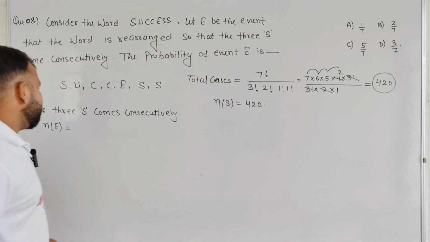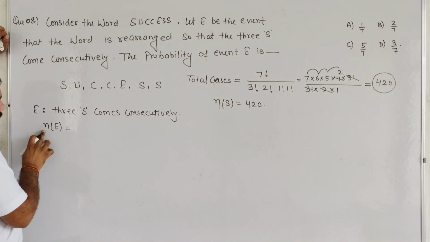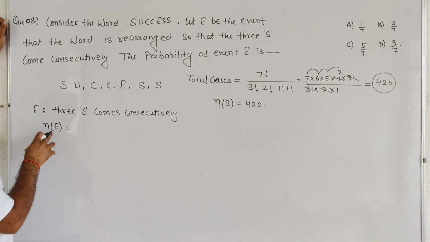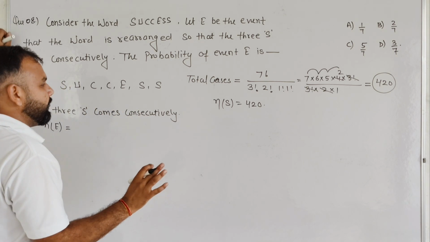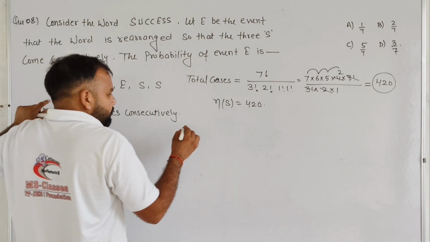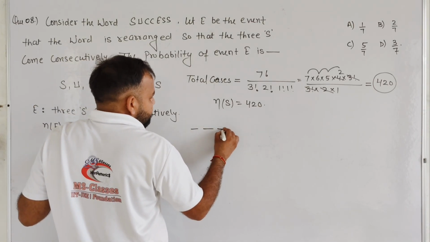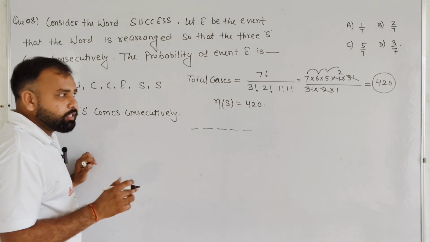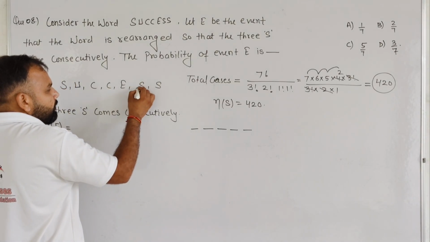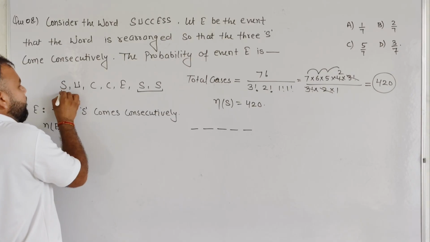Okay, and now we are going to find the number of arrangements in event E in which 3 S's come consecutively. So basically student, I will show one case. First of all, those letters we require consecutively, take out in a bundle.